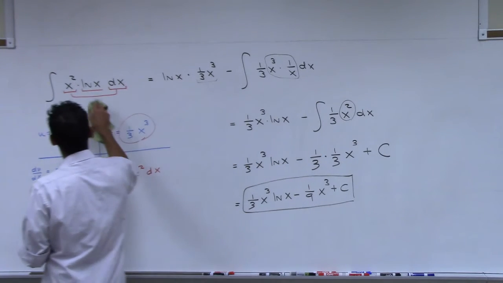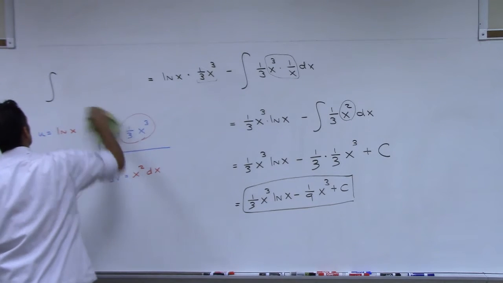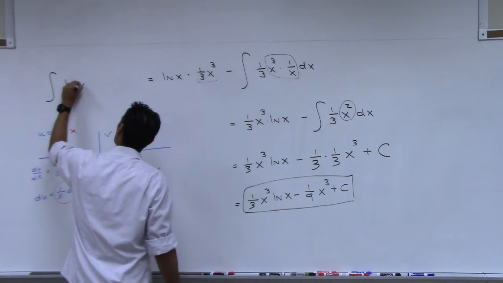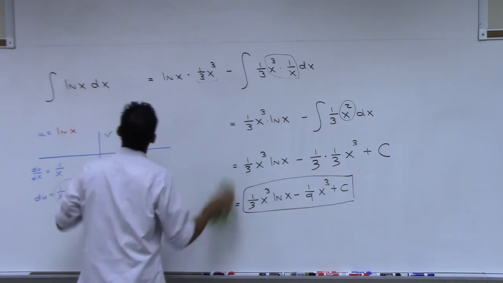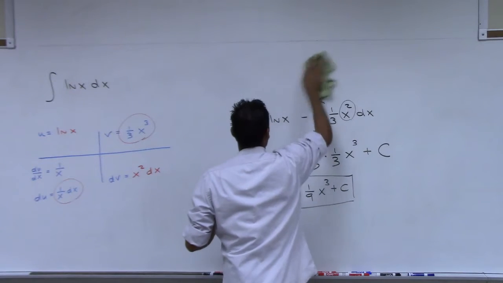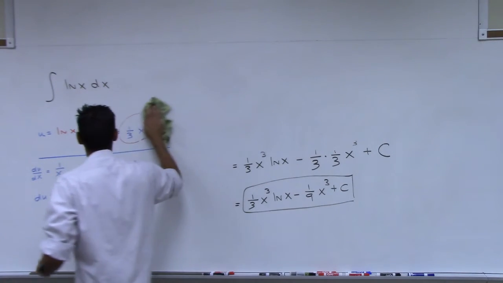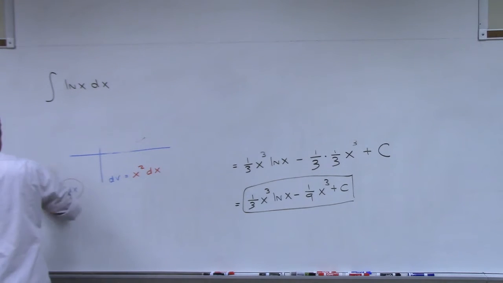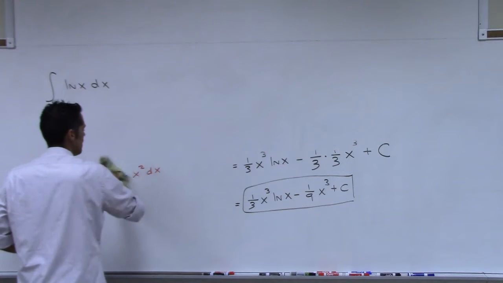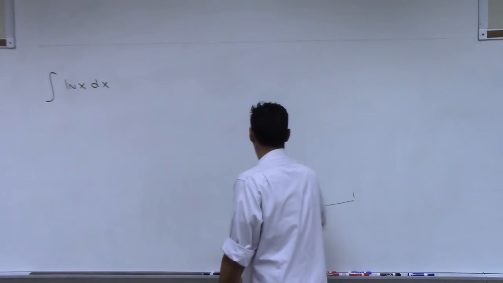All right, so since you asked, or I don't think you asked, but since we mentioned it, what would the antiderivative of natural log of x be? I just told you what it was, but I didn't expect you to memorize it just by me telling you. Was it natural log x minus x? Yes, x natural log x minus x, but where did I get that from? Let's see. All right, so here we go.